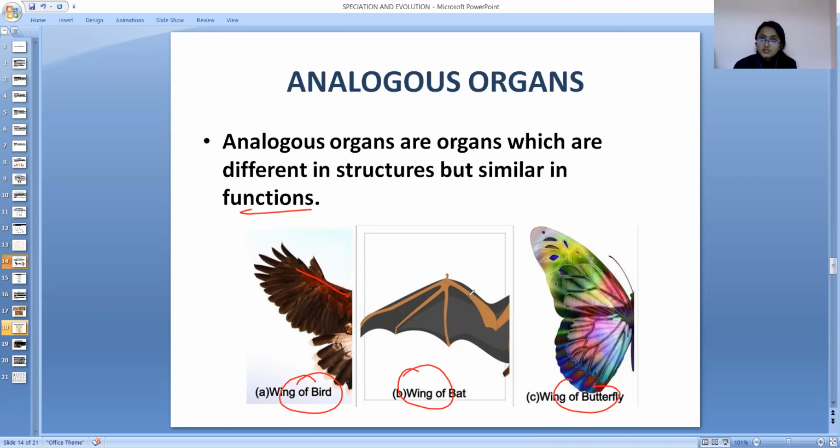not have what we call it, humerus. They don't have radius, ulna, similar to that of bat. The insect will not have the distinguish between the bones, right? So yes, they have different structure but same function.